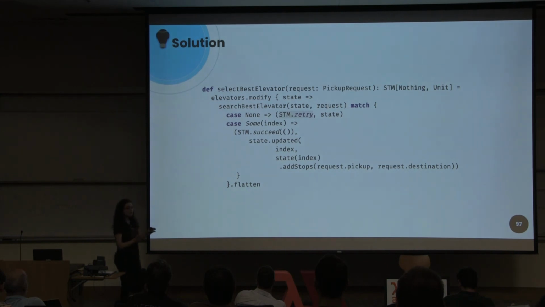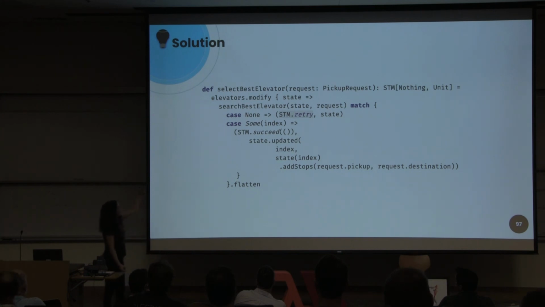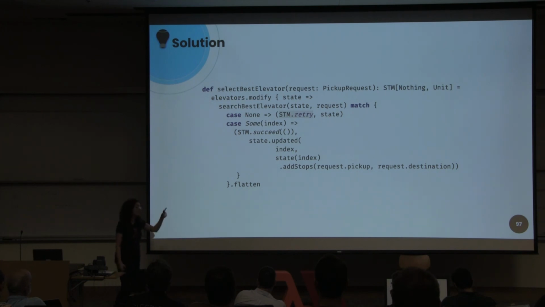Now, the solution to the tricky part, selecting the best elevator and retrying until there is an available elevator that can serve the request: in case there is an elevator, we succeed the transaction. Otherwise, we retry the transaction.